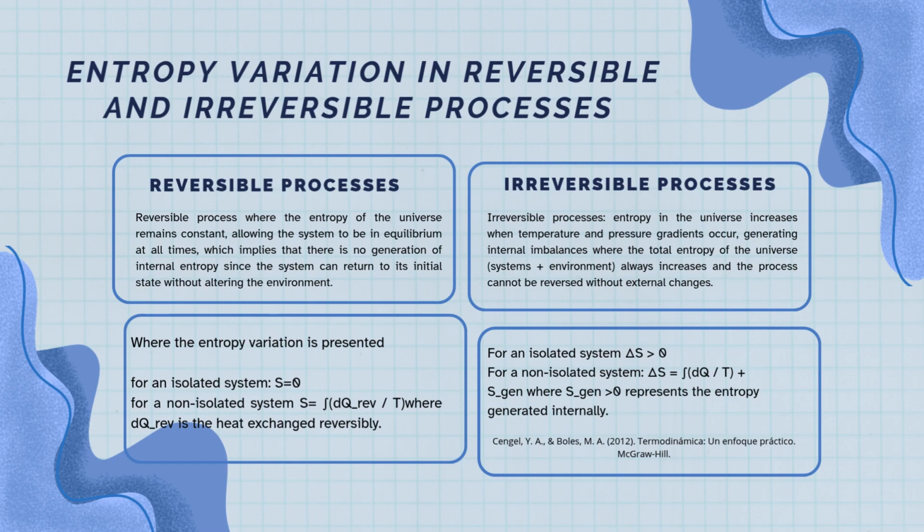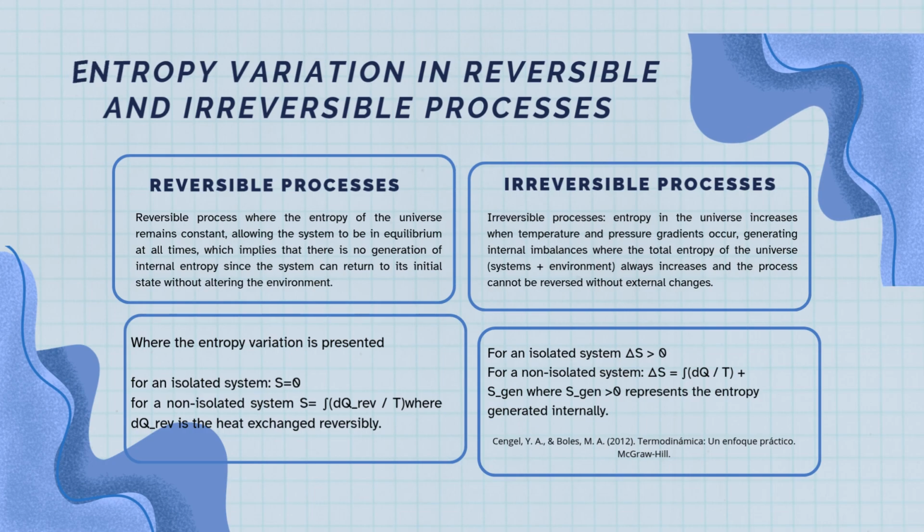In the irreversible process, the entropy of the universe increases; temperature and pressure gradients occur and generate internal imbalance. The total entropy of the universe, system plus environment, always increases, and the process cannot be reset without internal change. For an isolated system, delta S is greater than 0. For a non-isolated system, delta S equals the integral of dQ divided by temperature, plus S gen, where S gen is greater than 0. This represents the entropy generated internally.